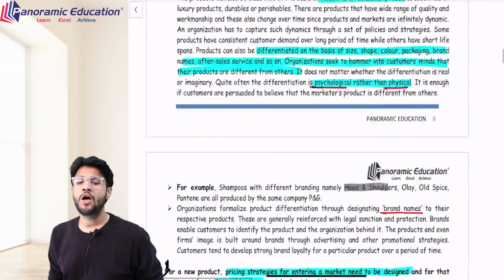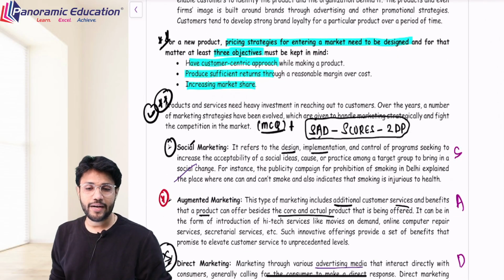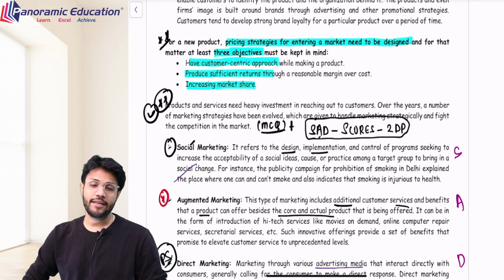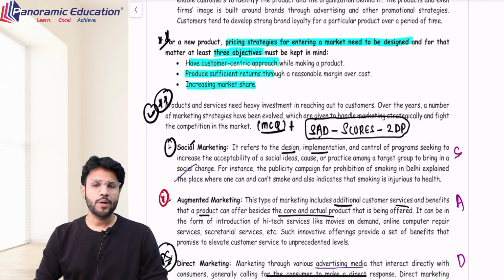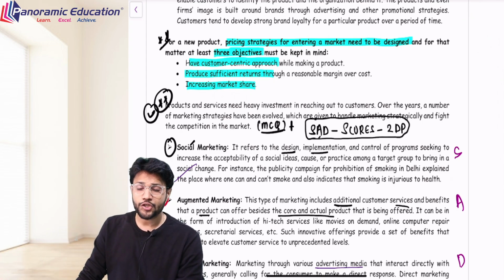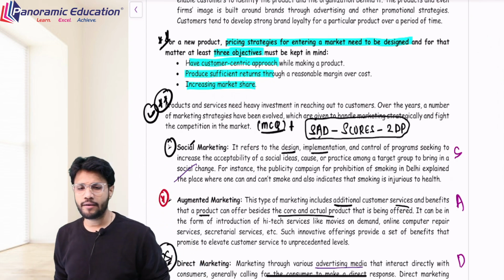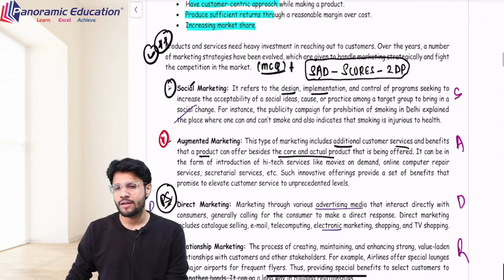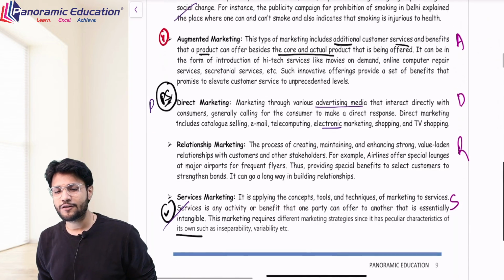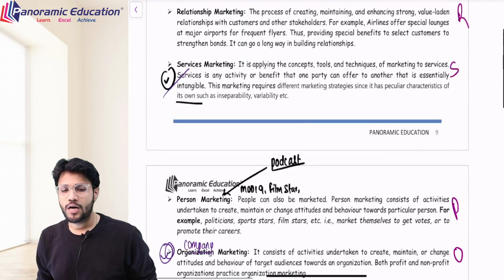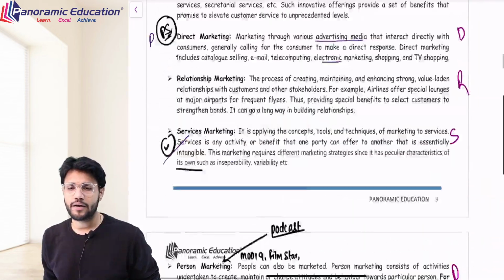For psychological differentiation, you have to do a certain set of marketing, and there are some tools and techniques of marketing which are important from an exam perspective. Let's understand one by one in detail. The short word is SAD SCORES TO DP, where S stands for social marketing, A stands for augmented marketing, D stands for direct marketing, S stands for service, C stands for company marketing or concentrated marketing is the better word.